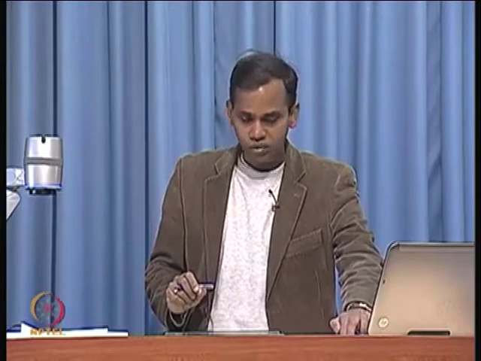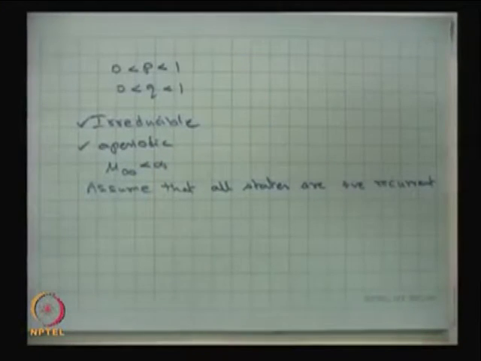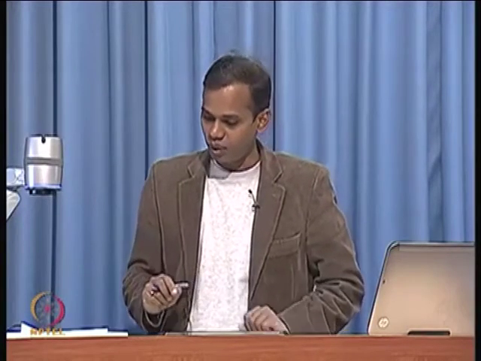Therefore, I come to the conclusion that all the states are positive recurrent. Now, once I have made this assumption, it satisfies the first result, that is, an irreducible, aperiodic, positive recurrent Markov chain with an infinite state space.